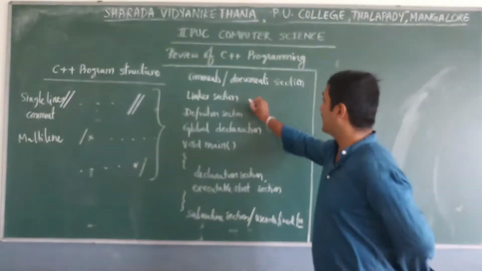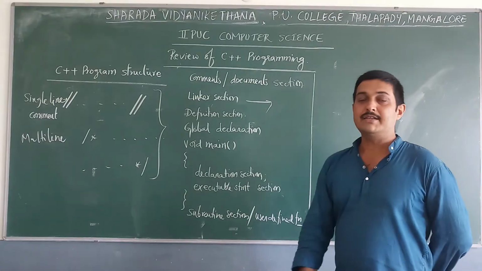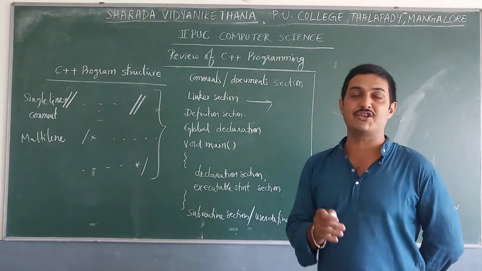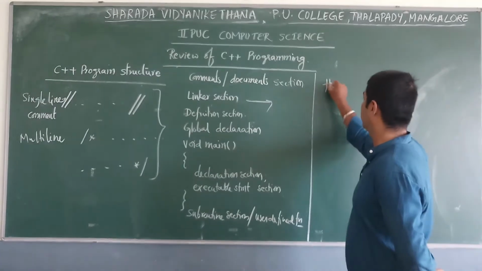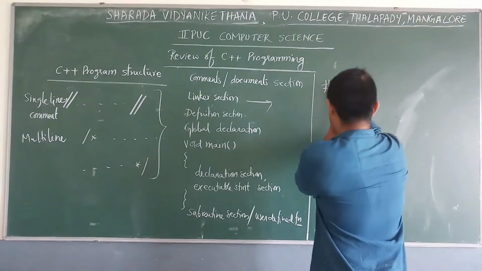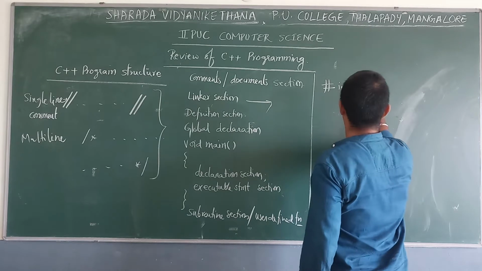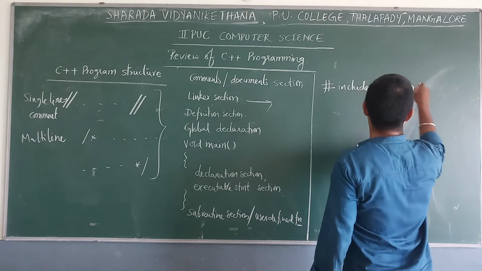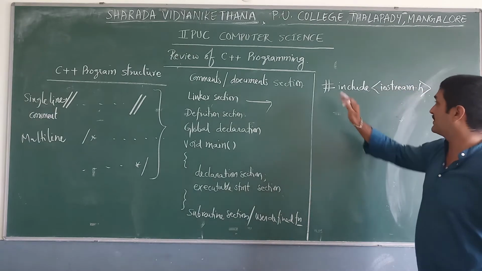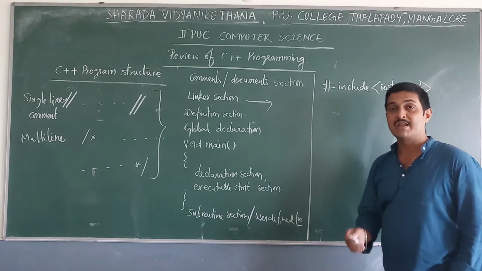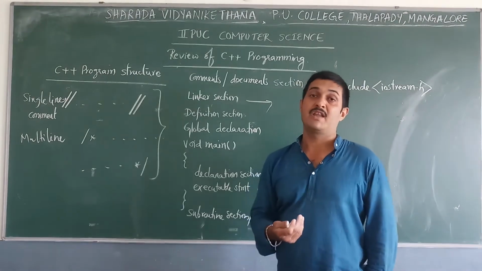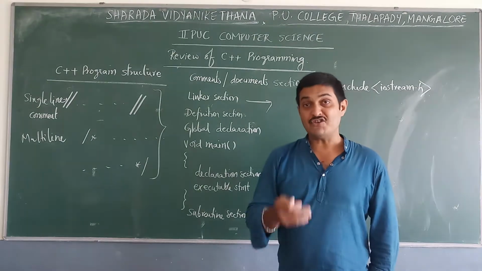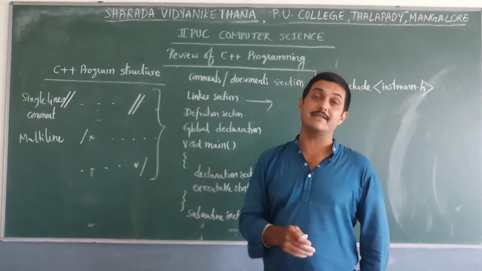Okay, next one is the linker section. Under the linker section, normally it begins with the hash symbol: hash include iostream.h. The purpose of this linker section is to establish a link to the header files, or to access the functions defined under header files. It is called the linker section.